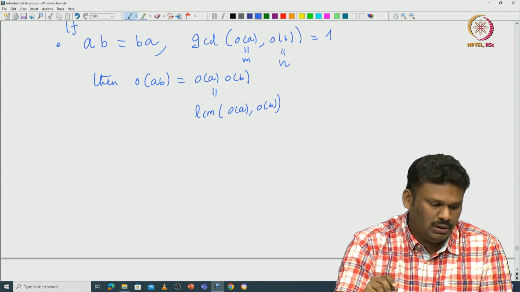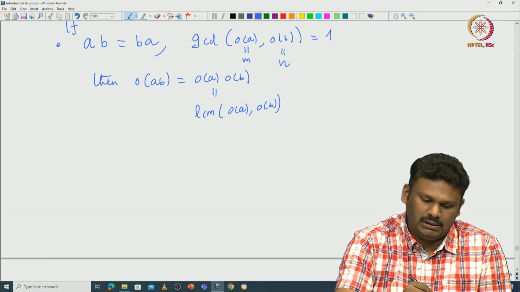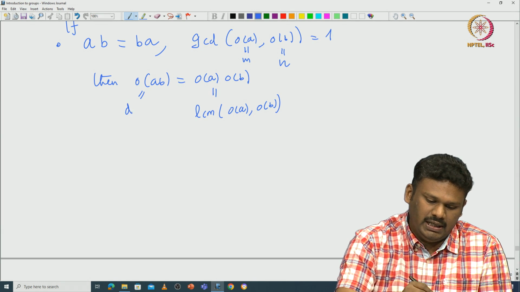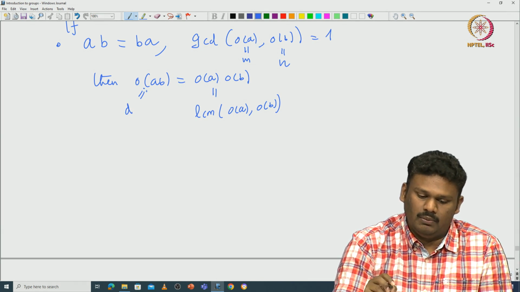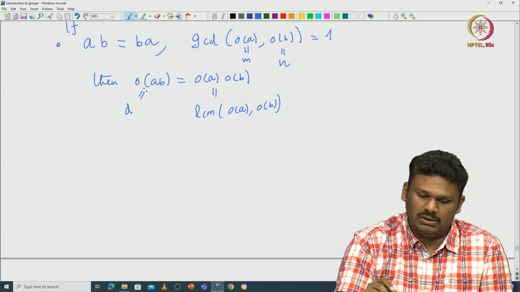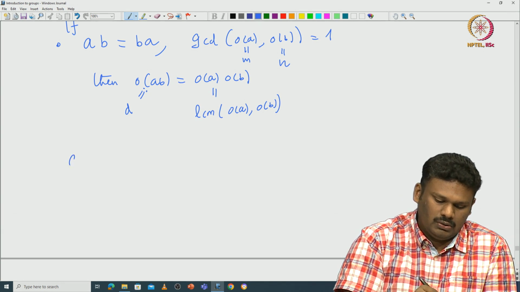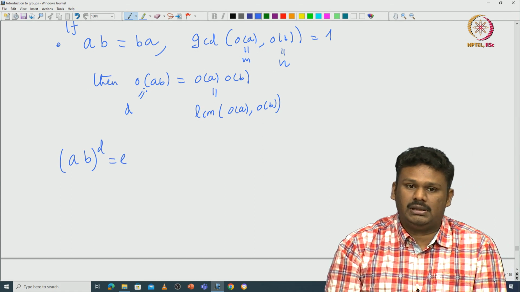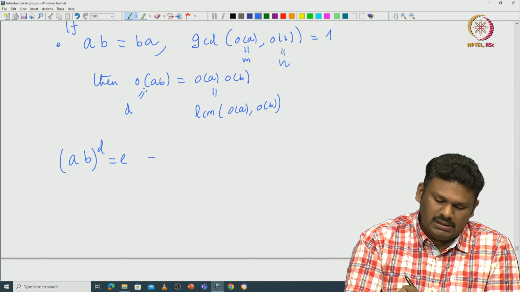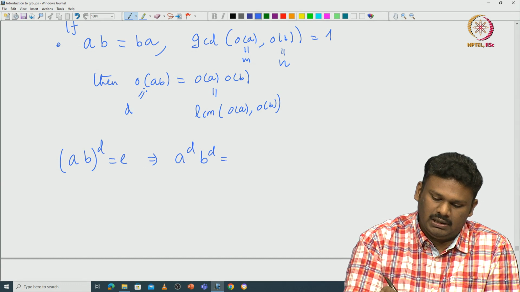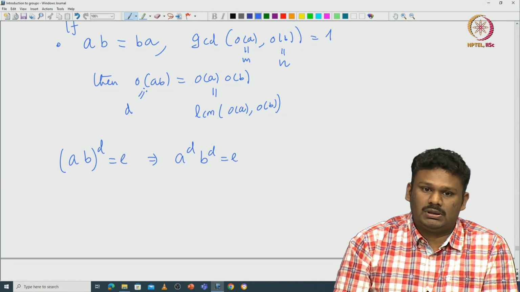So, no issue. Now we want to show that if you call the order of AB as D, then D must be at least the order of A times the order of B. Let us see how to prove it. We know that (AB) power D is identity, because the order of AB is D. This implies A power D, B power D is identity, because A and B commute.